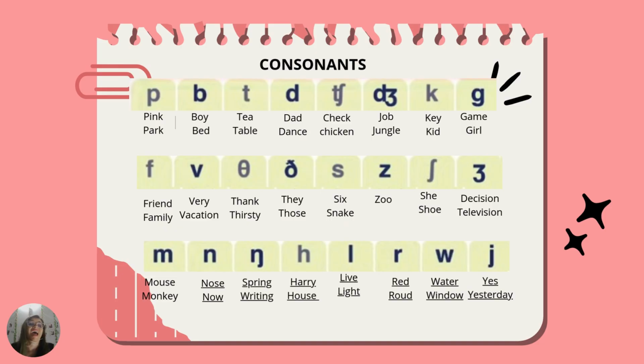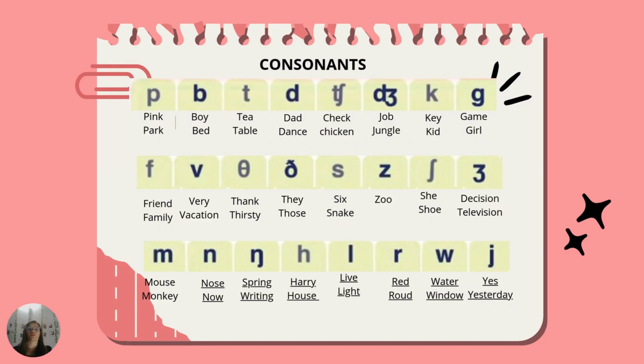Sh. This sound occurs in the words she, shoe. For example, she has beautiful shoes. Zh. This sound occurs in the words decision, television.